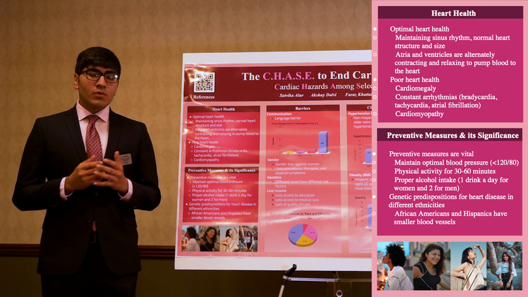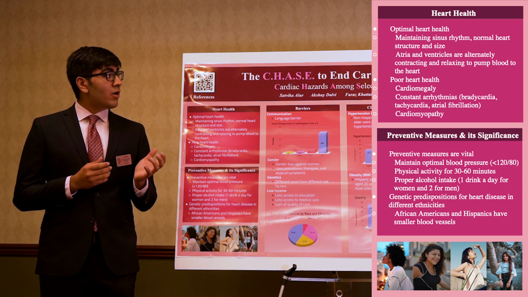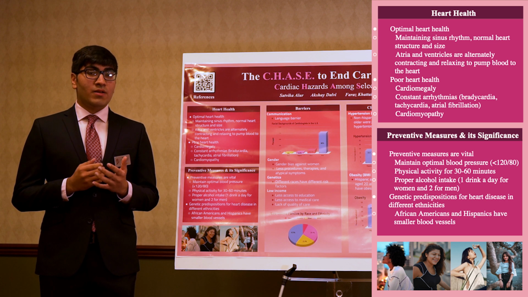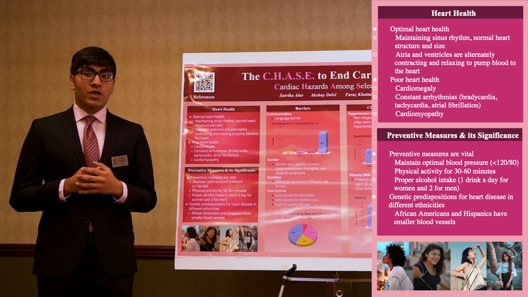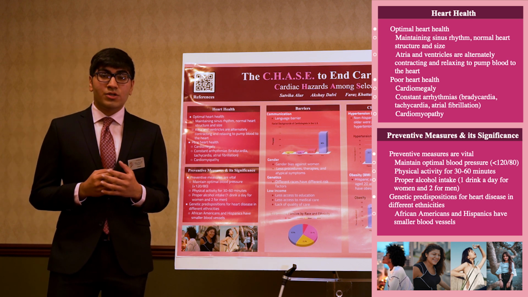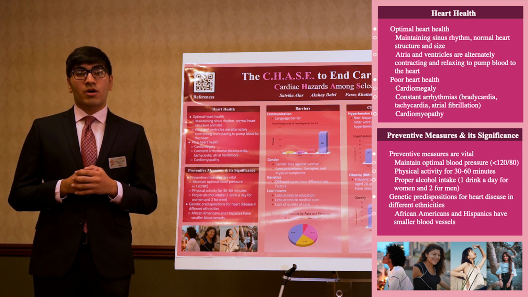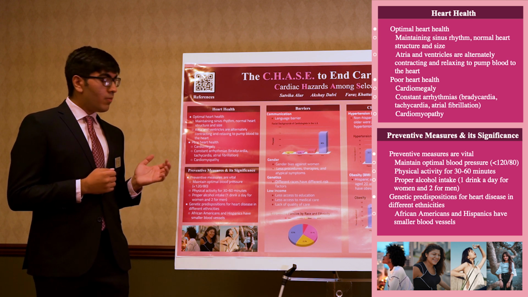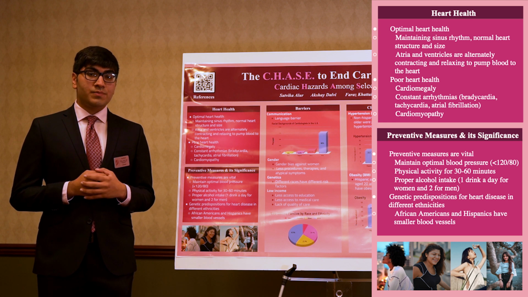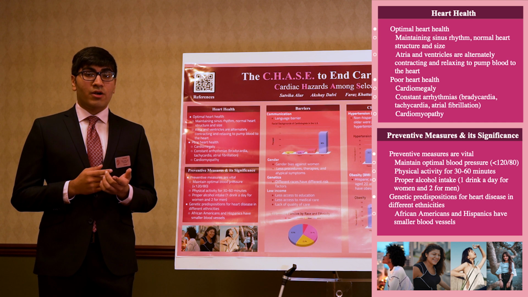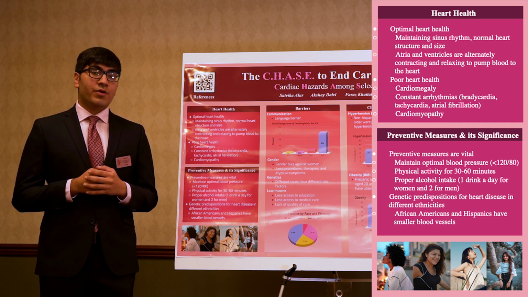So, what is the difference between optimal heart health and poor heart health? When it comes to heart health, it's important to maintain sinus rhythm, which is an upright P wave in leads 2, 3, and AVF. Even just knowing how your atriums and ventricles are alternately contracting and relaxing to pump blood to your heart is crucial for optimal heart health. Poor heart health can lead to cardiomegaly, which is an abnormal enlargement of the heart. Other signs of poor heart health are bradycardia, a slow heart rate, tachycardia, a fast heart rate, and a common arrhythmia, atrial fibrillation, which is another rapid heart rate.